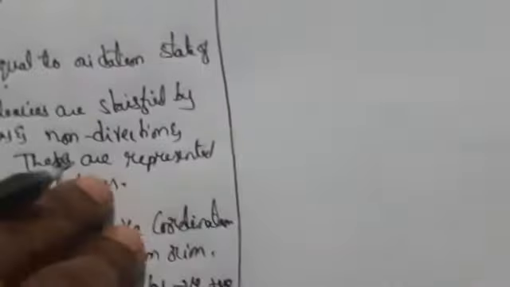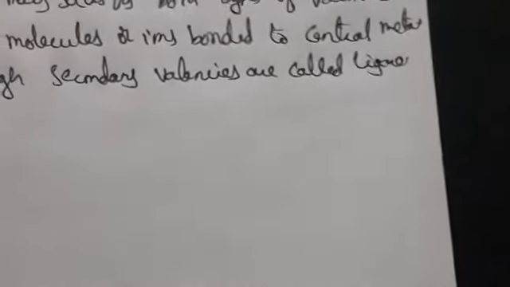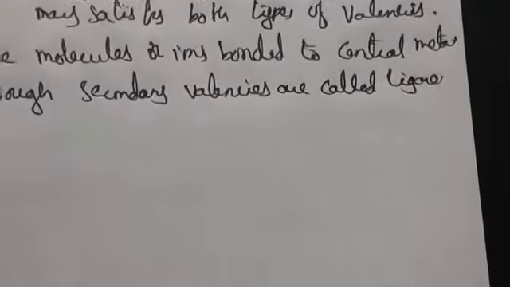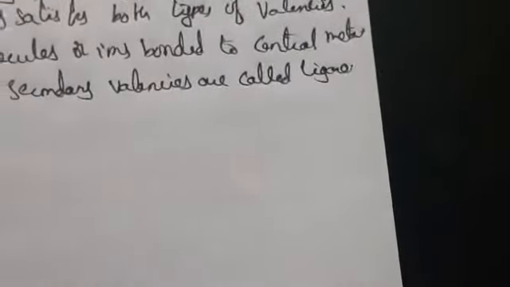Secondary valency is equal to the coordination number of the metal, and it has negative, positive and neutral molecules which are directed in fixed positions. They do not undergo ionization. These are shown by thick lines. Whatever molecules we take, that should be the ligand, meaning it is bonded to the central metal atom.